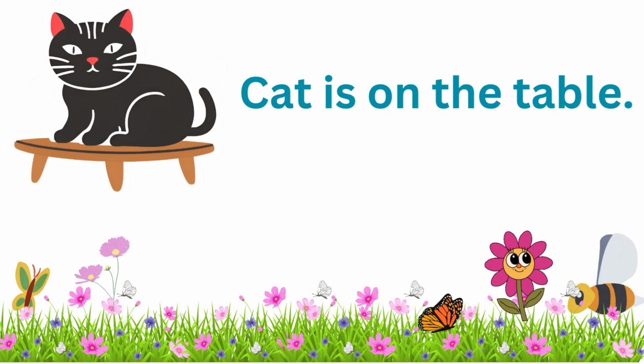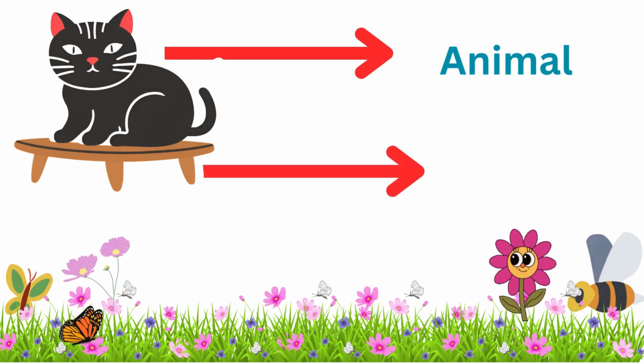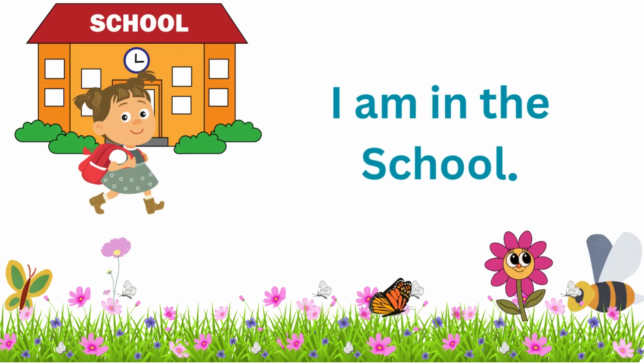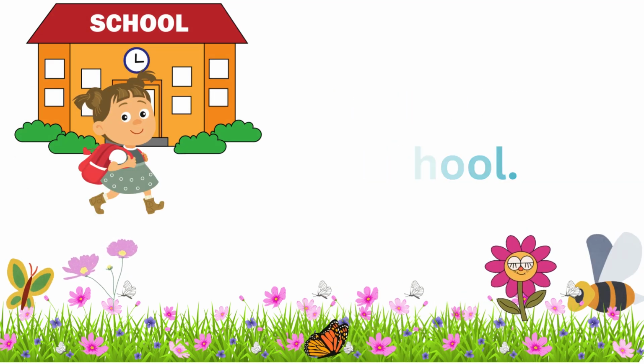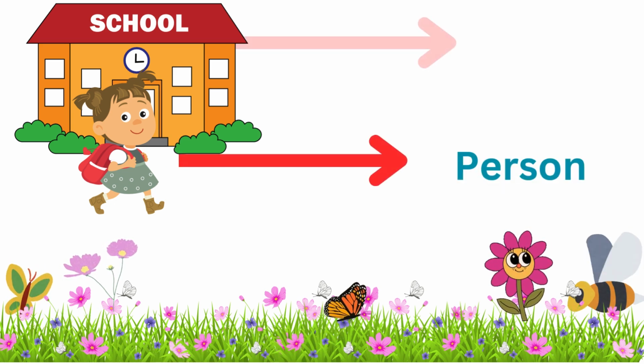Cat is on the table. In this sentence, cat is an animal and table is a thing. I am in the school. In this sentence, I is used for girl, girl is a person and school is a place.